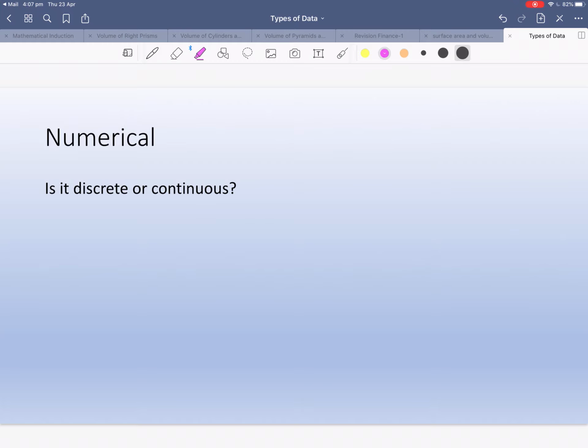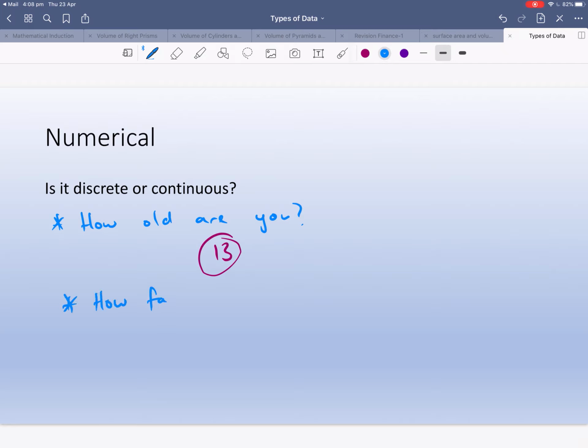Now there's a second type of data and it's called numerical. So numerical is anything that gives you an answer that's a number. So for example, how old are you? You're not going to say pink. You'll say, I don't know, 13. Another one that will give you an answer: how fast did you run 100 meters? That will give you a number. If you get something like 12.86 seconds, it means you're running really, really fast.